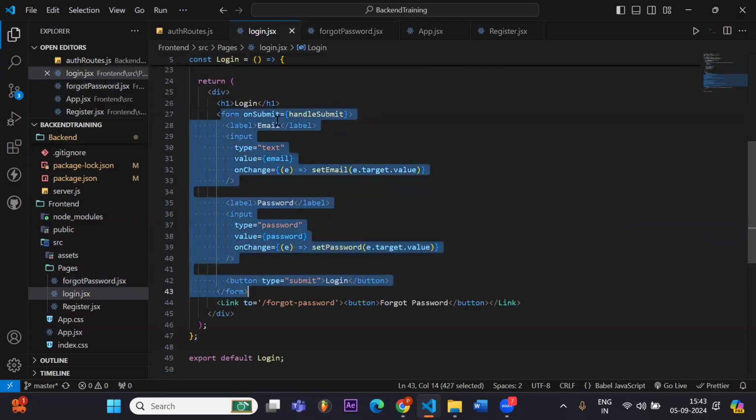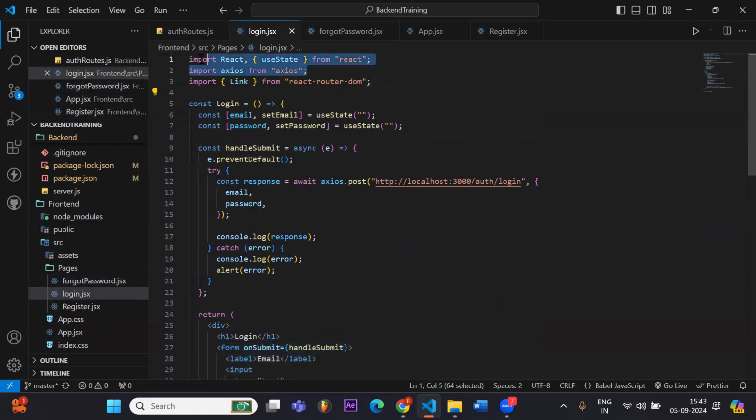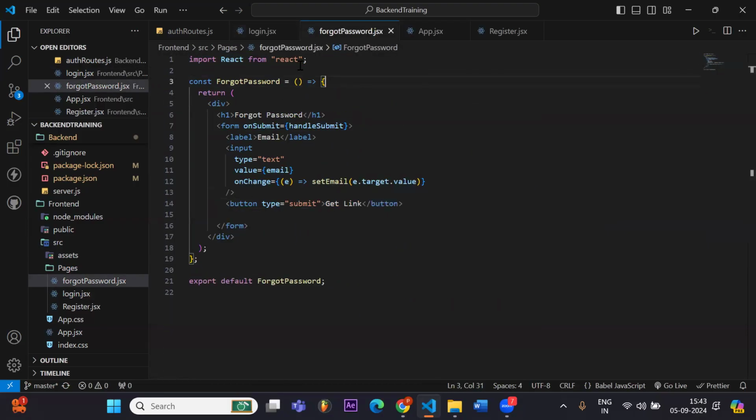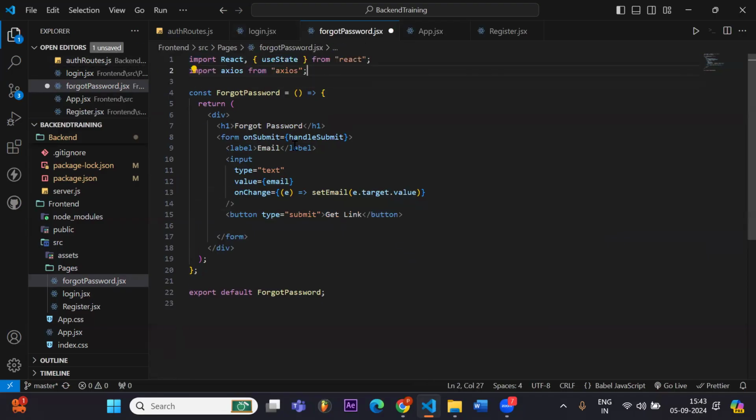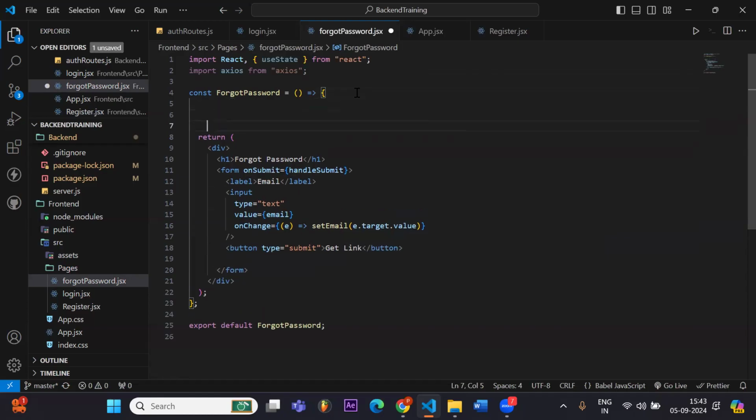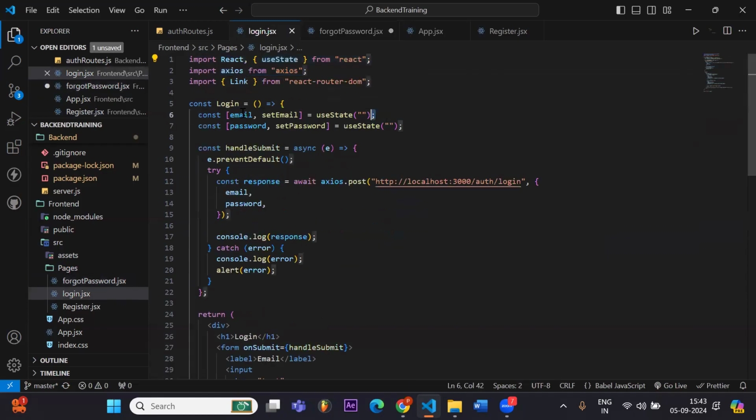Also, we have to import useState, and let's import Axios as well.